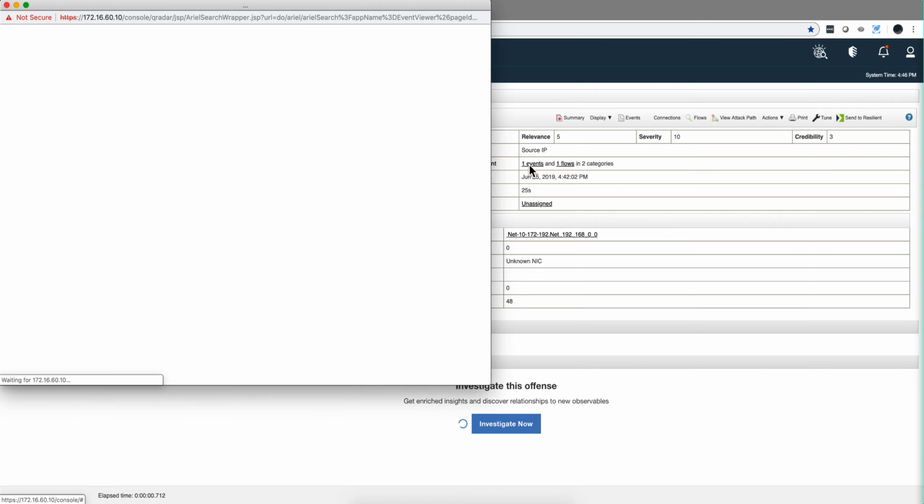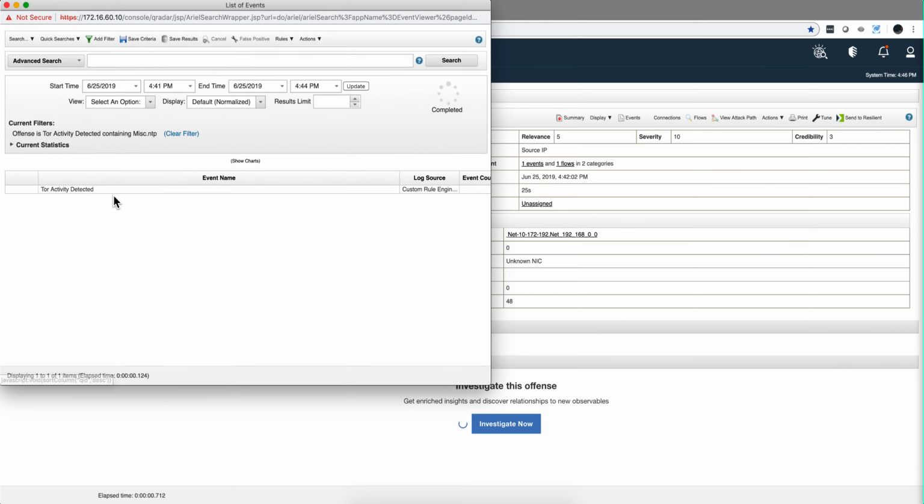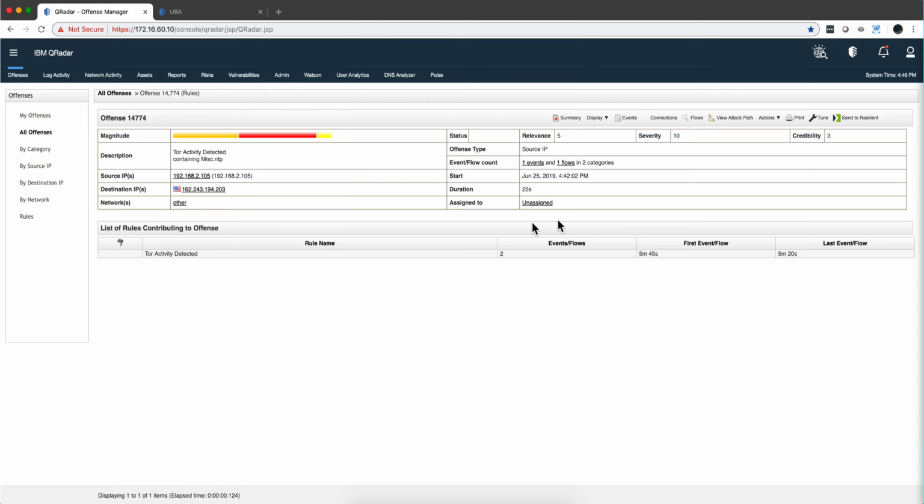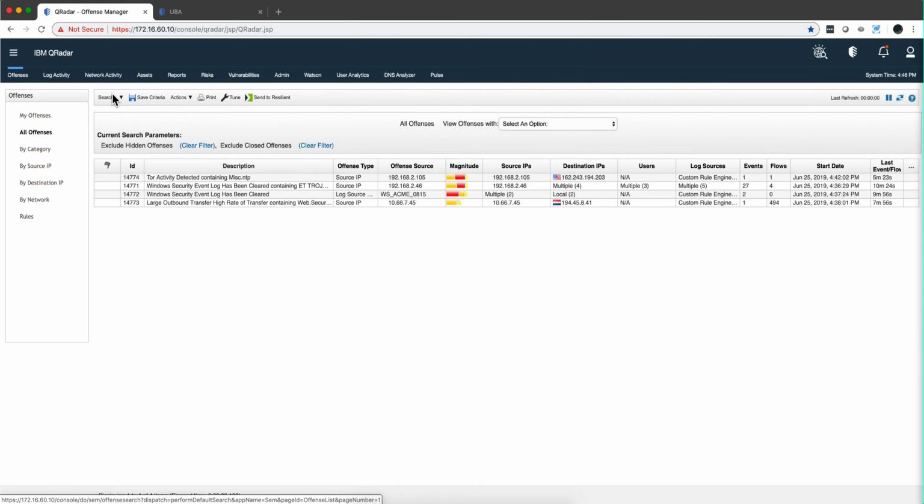Let's look at the event. That's probably the CRE. Tor activity, there's a Tor browser involved here. That's not good. And the displayed rule is actually the detection of the Tor browser, I'm pretty sure. So that's without Advisor and UBA.